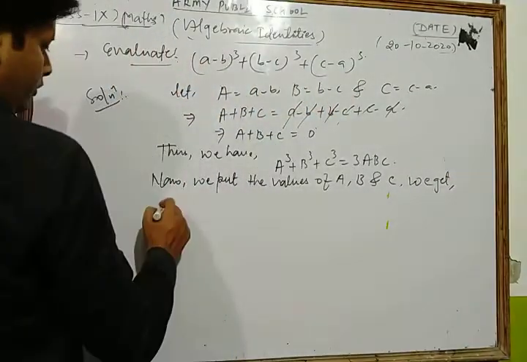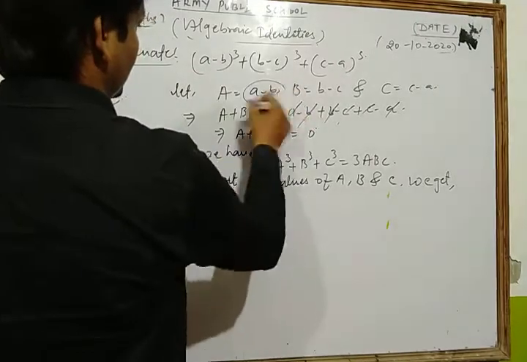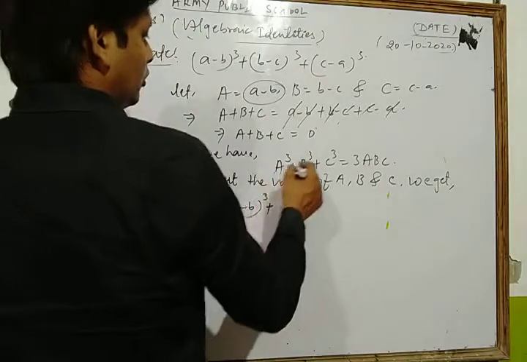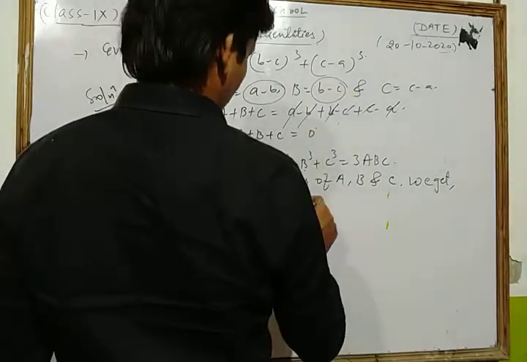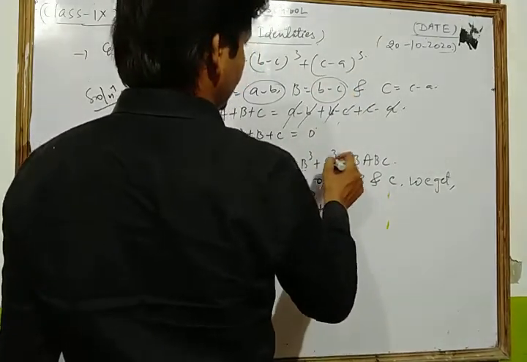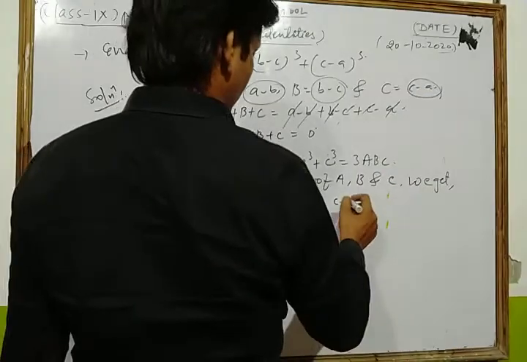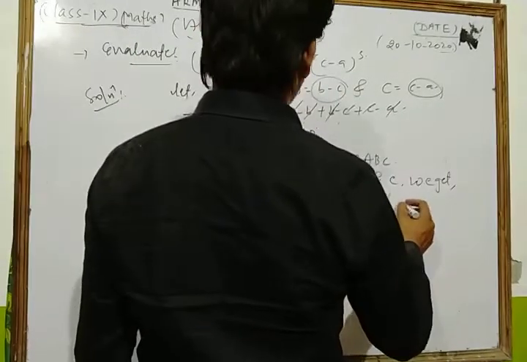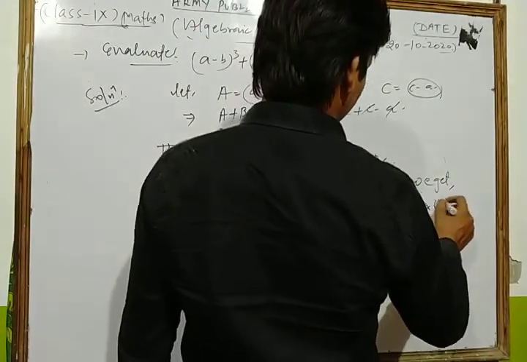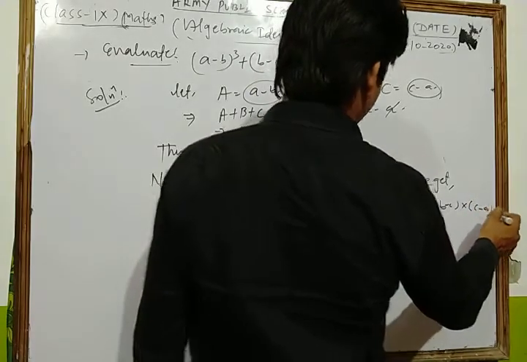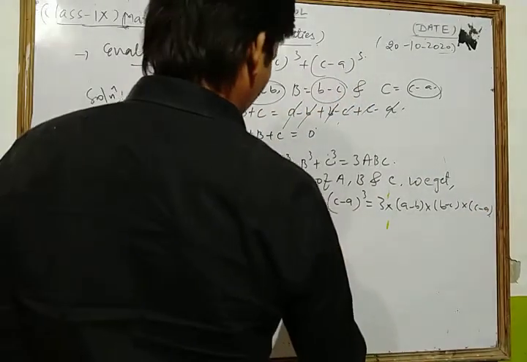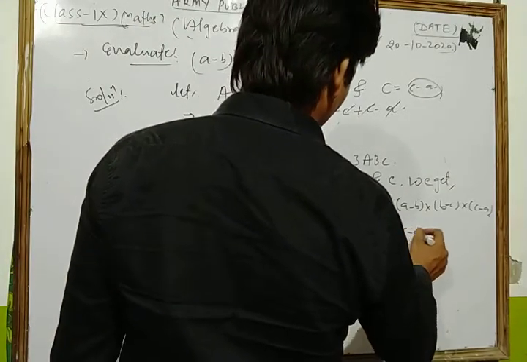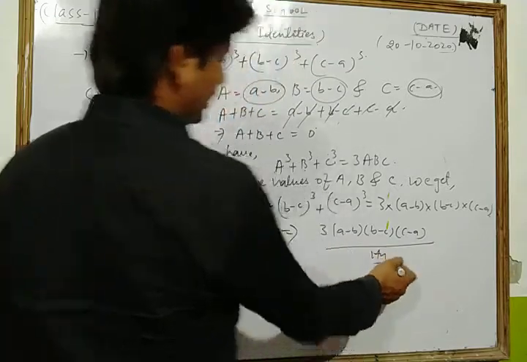The value of A is a − b, so (a − b)³ plus the value of B, which is b − c, plus the value of C, which is c − a, whole cube, is equal to 3ABC. That is 3 into (a − b) into (b − c) into (c − a). So we have 3(a − b)(b − c)(c − a). This is our required answer.